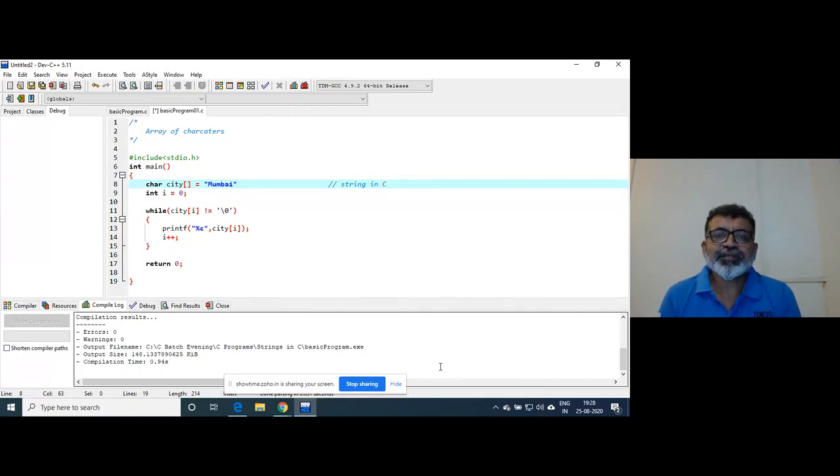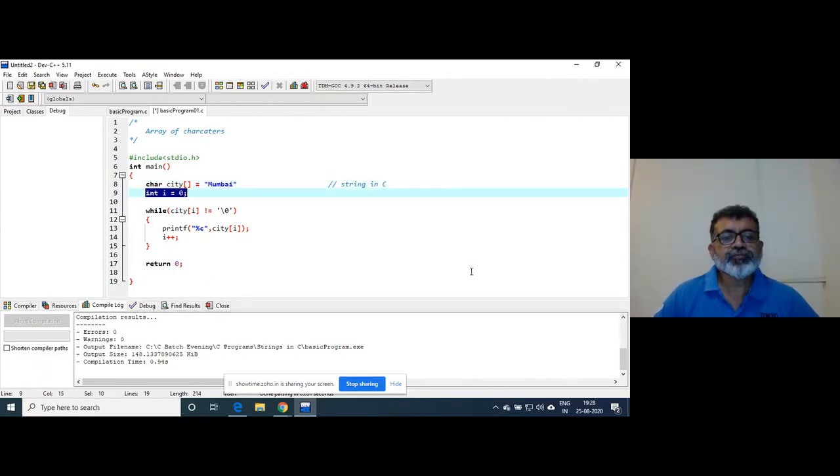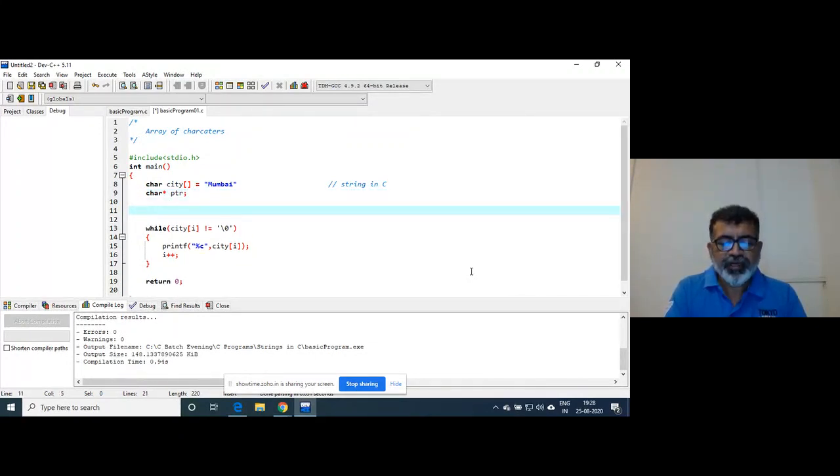So this is fantastic, right? This is absolutely good. Now, the question is how to access this. Since this is a string, I will declare one character pointer, and I will write ptr is equal to ct. Why?